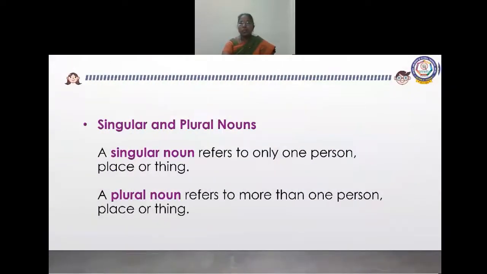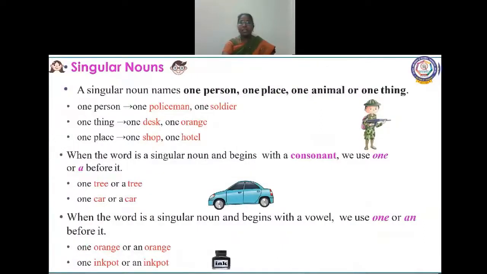A singular noun refers to only one person, place, or thing, or animal. A plural noun refers to more than one person, place, or thing. A singular noun names one person, one place, one animal, or one thing. For example, one person may be a policeman, a teacher, a soldier, a class teacher, or a principal. So only one person comes under singular noun.